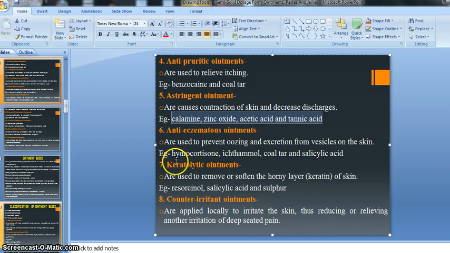So hydrocortisone, ichthammol, coal tar, and salicylic acid act as anti-eczematous agents for preventing the oozing and excretion from the vesicles on the skin, right? So by this way our classification is done, right? So another question,